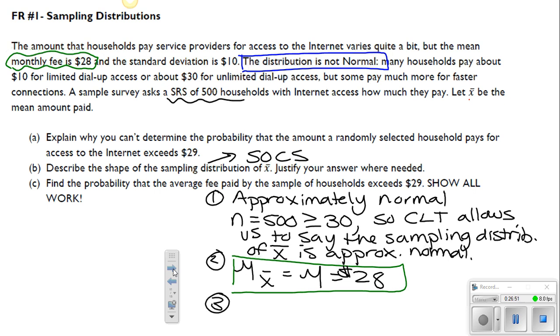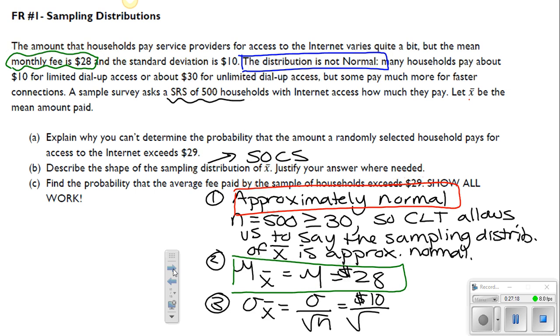Now for spread, remember you're not going to talk about high variation, low variation. You don't have a graph. You know it's approximately normal shape, but you don't have a graph. So here you need to talk about sigma sub X bar. And remember, that is calculated by taking the standard deviation and dividing by the square root of your sample size. So here, that's going to be $10 over the square root of 500. That's going to give you approximately 45 cents. So you've got to make sure here that you divide by the square root of the sample size when talking about a sampling distribution.